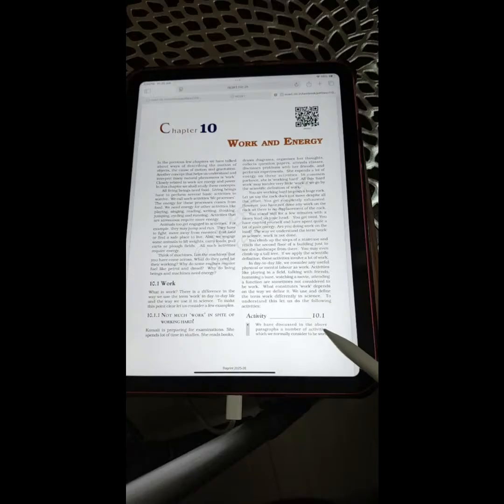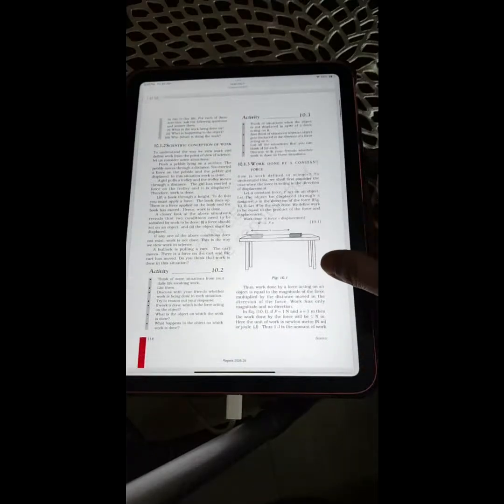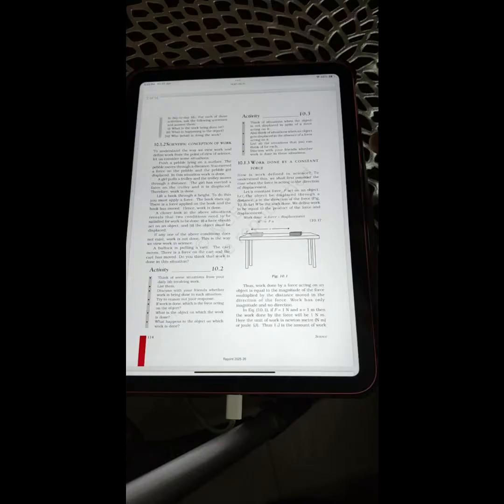Activity 10.1. We have discussed in the above paragraphs a number of activities which we normally consider to be work. Let's flip on to the next page. This is page 114 of your NCERT.